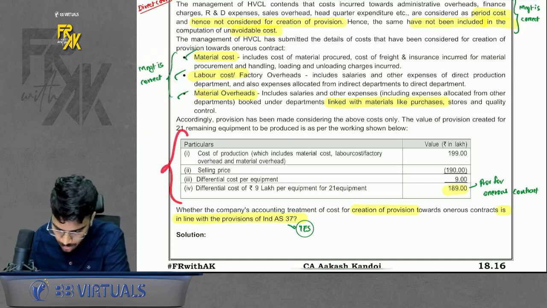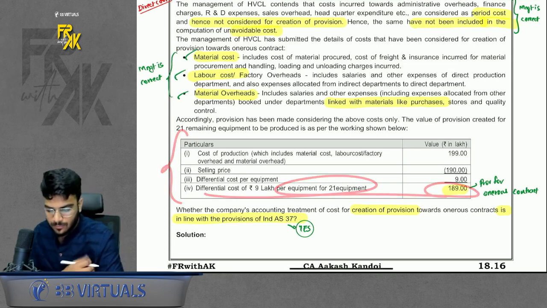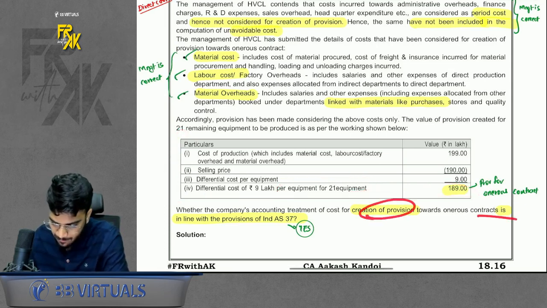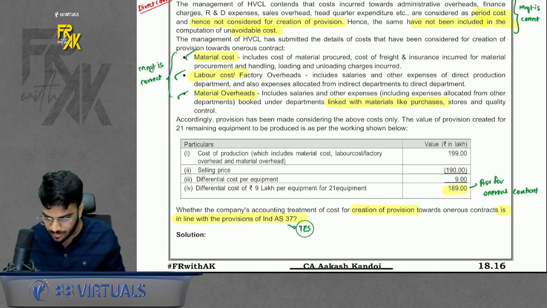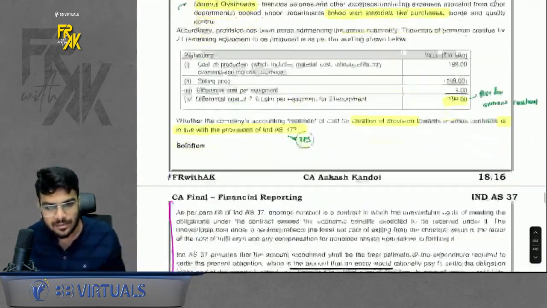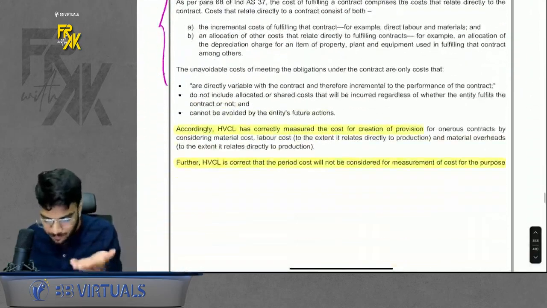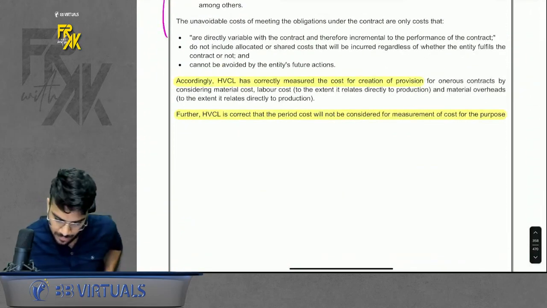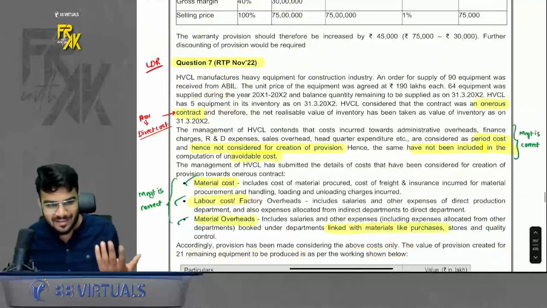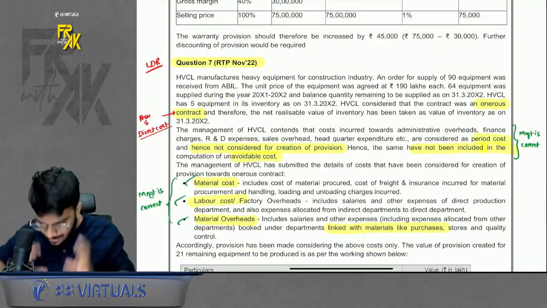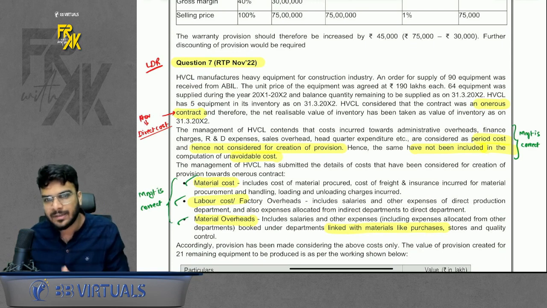Then they give the amount of onerous provision. So they have asked whether the treatment by management is correct or not, in line with Ind AS or not. One of the rare questions where whatever they have said in the question is correct. So you just have to affirm the same. You just have to confirm that whatever they have done is correct. Normally we are used to saying that the accountant has done some incorrect treatment, but here everything was correct. So do remember, a good question, you can read it.